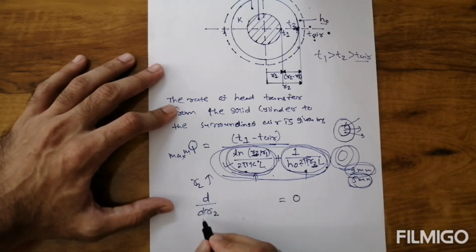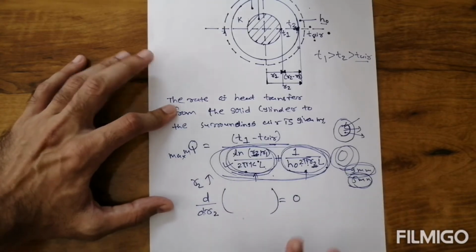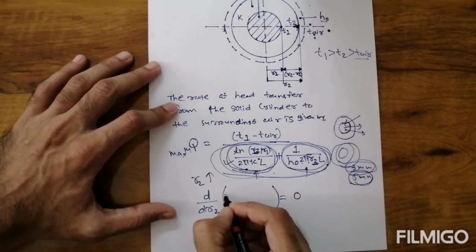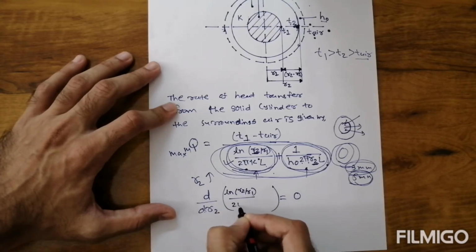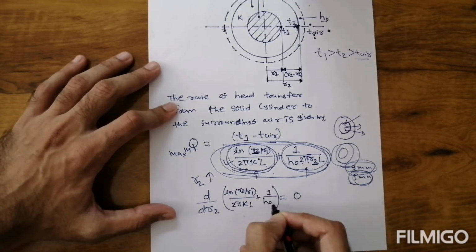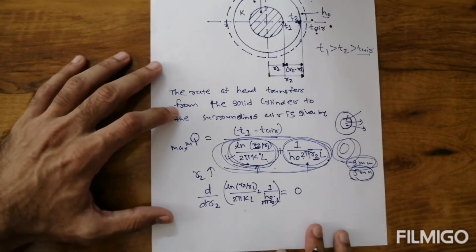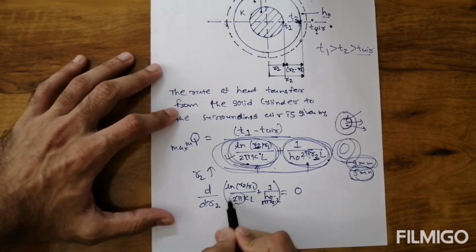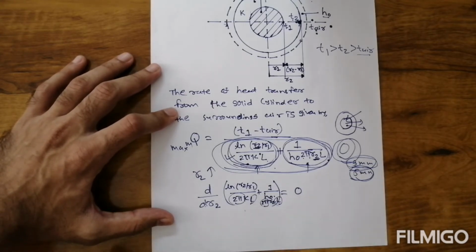So we have just considered d by dR2 equal to 0, and that will be applied to the denominator. And what will be our denominator? ln(R2/R1) divided by 2πKL plus 1 upon hO 2πR2 L. That condition will be considered. Now 2πL, we take common, and then after it will be set equal to 0.